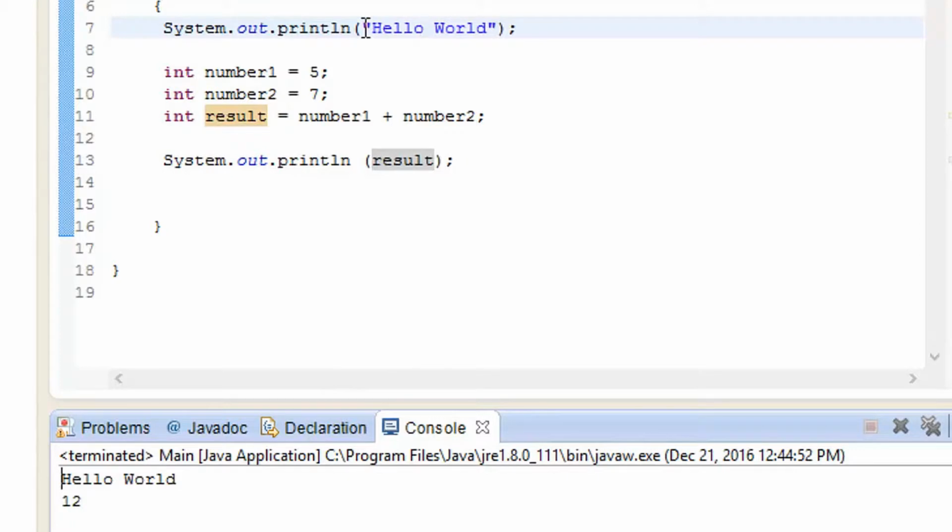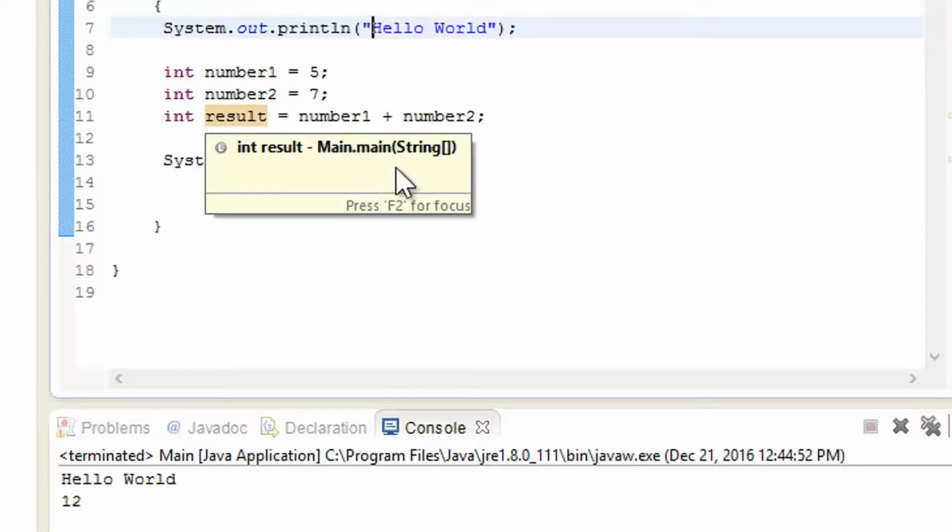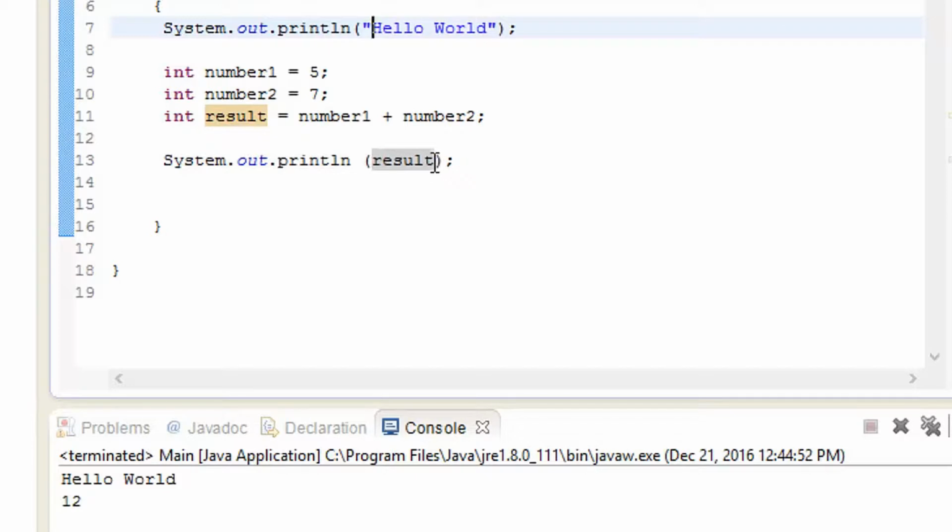As you know, there are quotes over here, but I have not added quotes here because I am going to explain more about variables in the next video. If I add a quote to result, it is not going to detect the variable, as you know that the color has been changed.